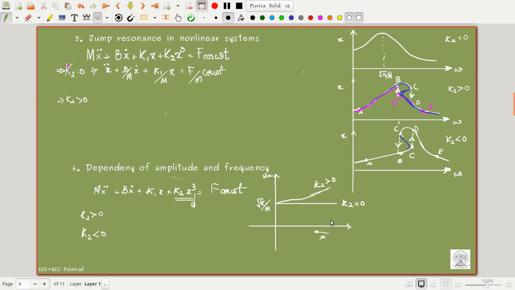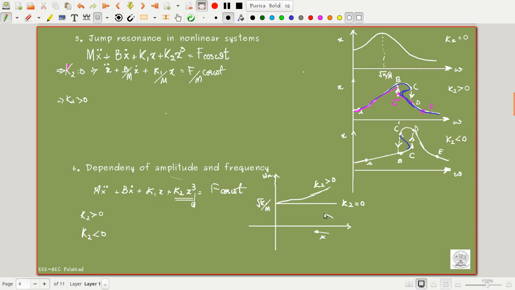So initially, when x cubed is a very high value, the value of omega n, the frequency of oscillations, will be less, right? Slowly, as this term becomes insignificant, when x cubed is lesser, this goes to 0 and it approaches k1.